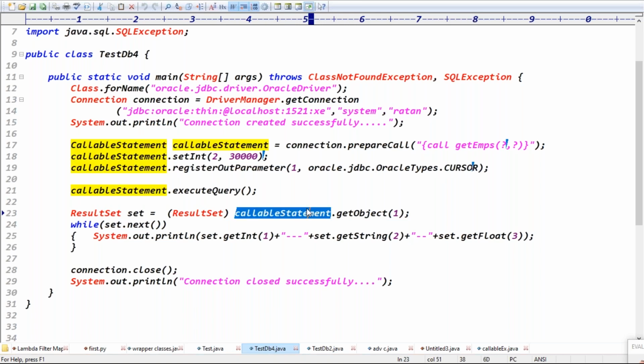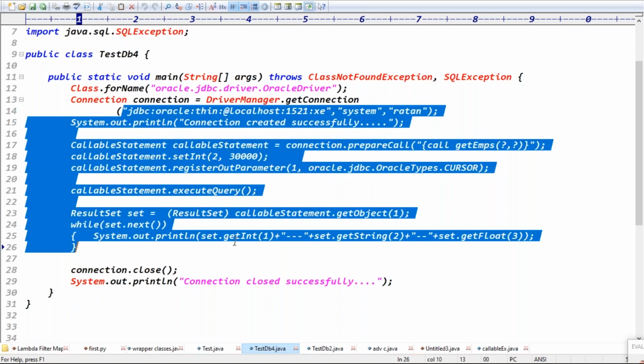Previously, if the registered parameter was a float, you would write get float or get int or get string, something like that, right? But now we are reading multiple records. Those multiple records are stored in which object? The cursor object, right? We use the get object method. Get object returns a result set object, so we typecast it to a result set object and store it, and the remaining process follows. I hope this example is clear, right?